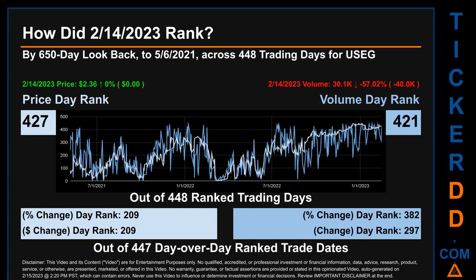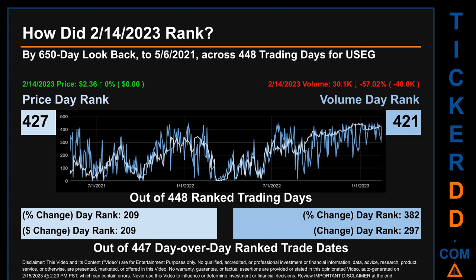by highest end of day price and volume, with a rank of 1 being the highest and 448 being the lowest ranked day. The line graph overlays price and volume's daily ranking, as shown respectively in light versus dark blue, across those target trading days. In this view, essentially the dips are good whereas the spikes are bad.